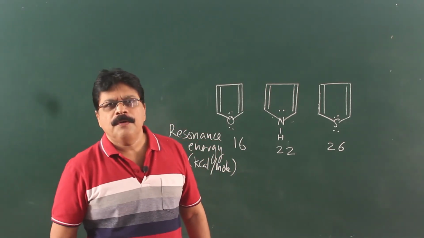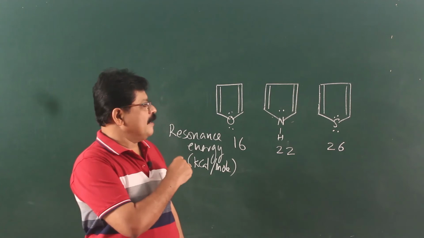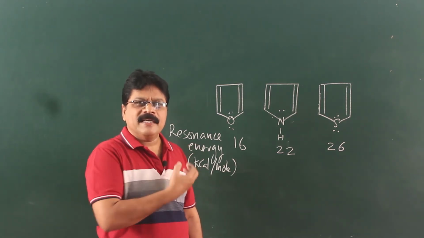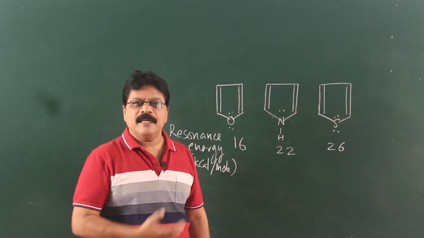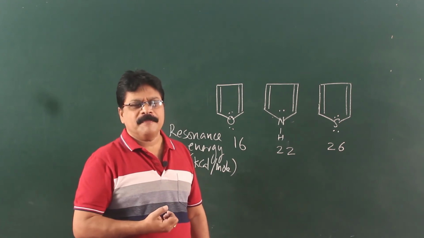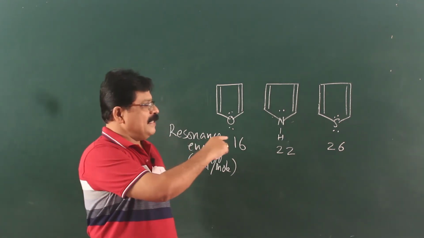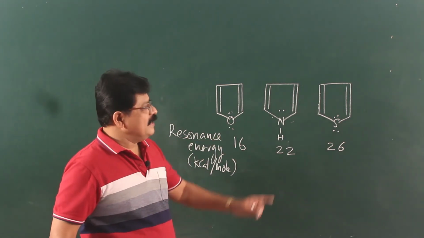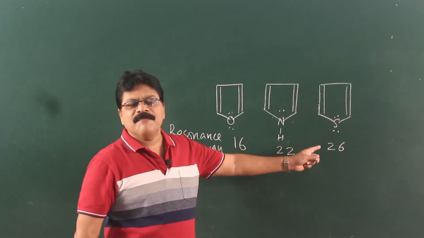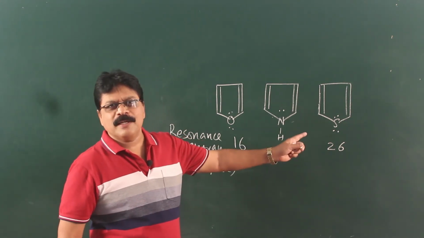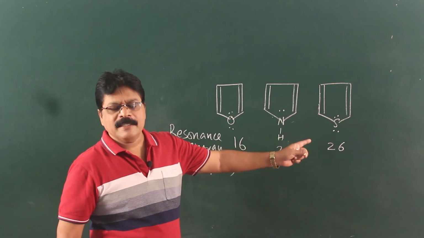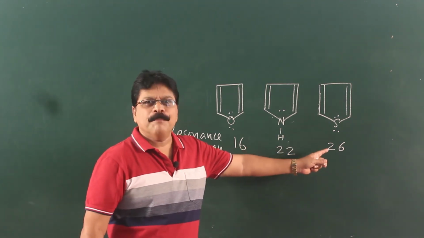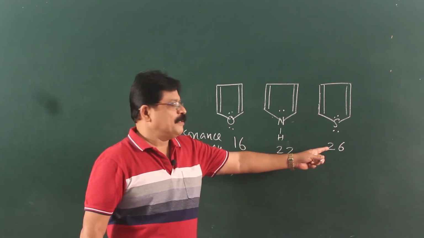Now, we had said that the oxygen atom being more electronegative, there is a pull towards the oxygen atom. The electron density is pulled more towards the oxygen atom, and therefore, when you compare the stabilities, we can easily say that in the case of sulfur, the homogeneous spread of the delocalized pi electrons, the aromatic sextet electrons, is more uniform, and therefore it must be stable.